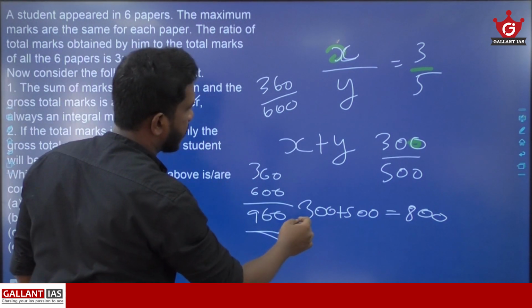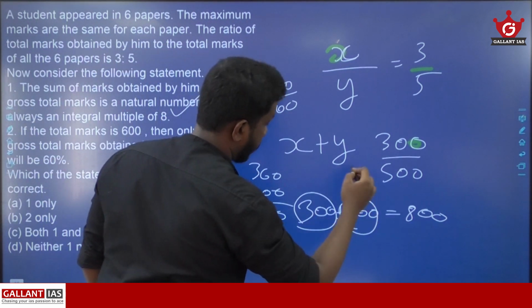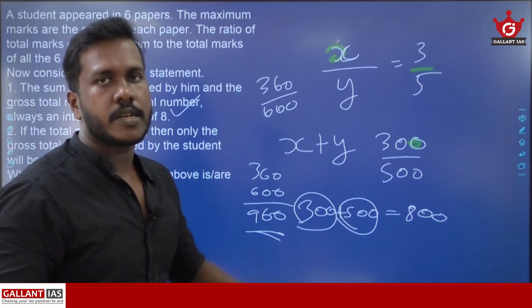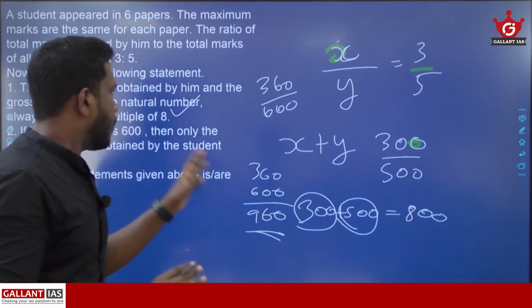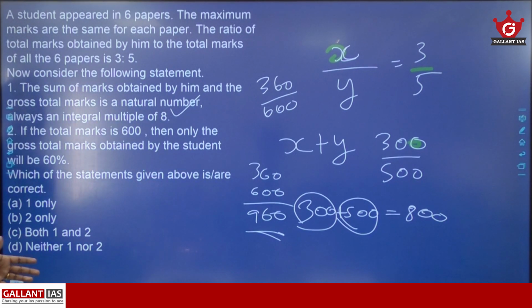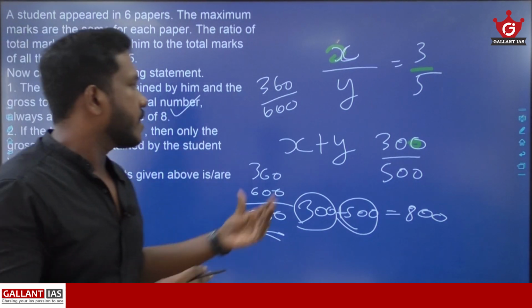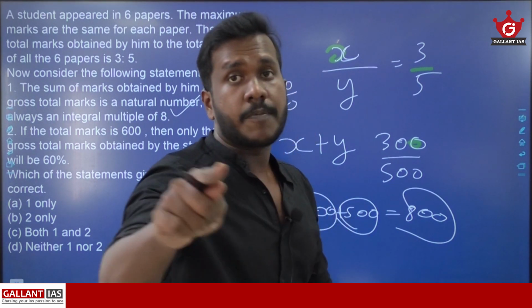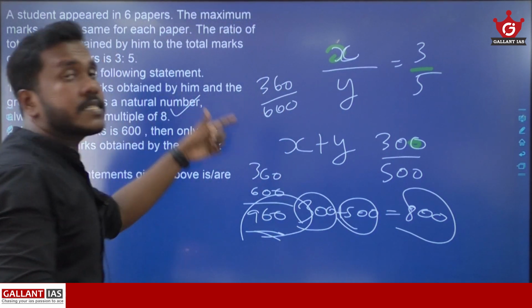So here you can see that the numbers are natural numbers. The marks obtained by the student and the total gross mark are natural numbers, and in all those cases the sum is a multiple of 8. So statement 1 is correct.